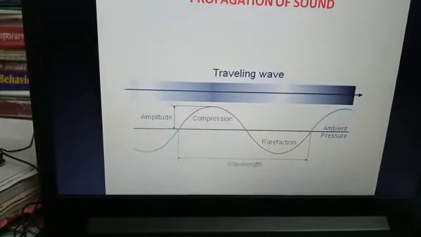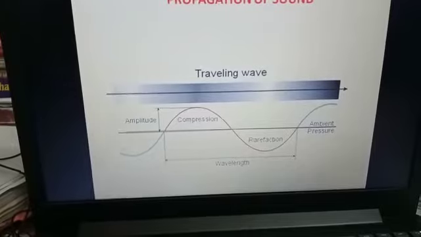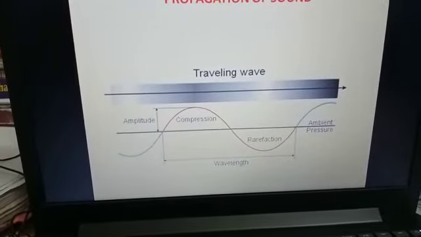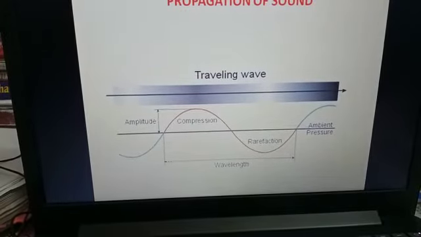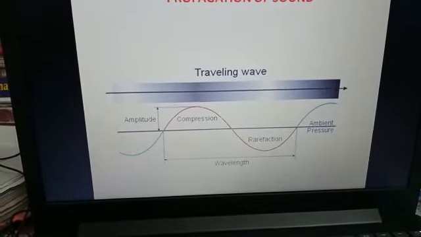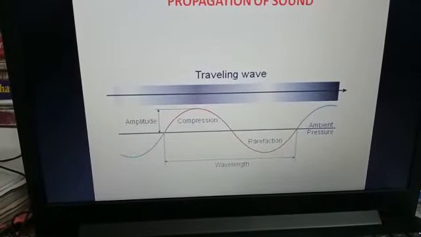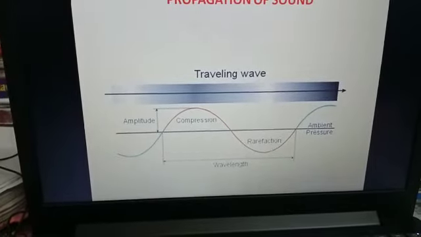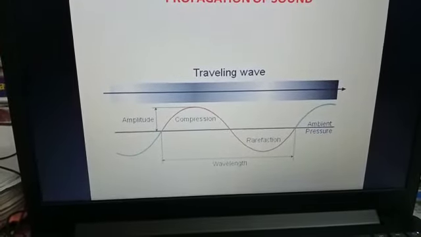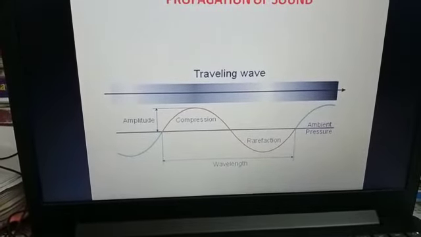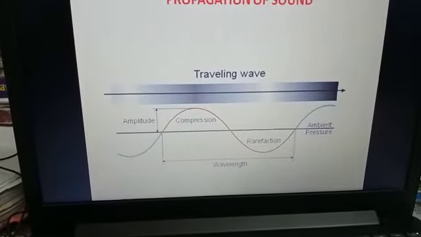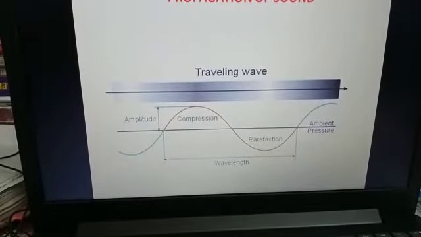The air molecules near our mouth, what do they do? They vibrate in their own position. They do not actually move from their position. What they do is just send their vibration to the next part of the air molecules. That sending of the vibration from one part of the molecules to the other creates the pressure